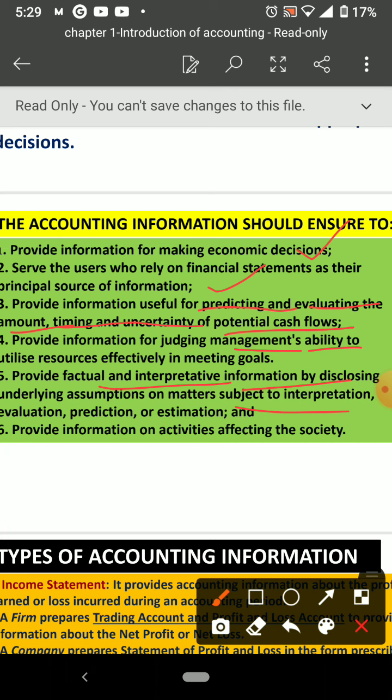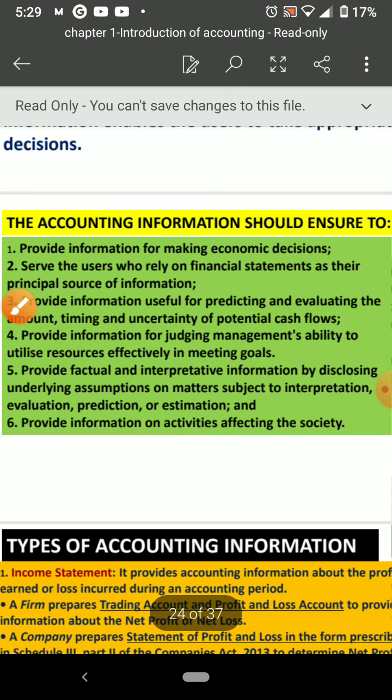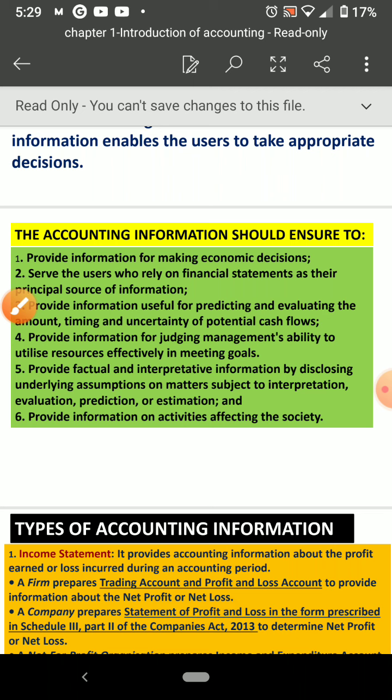Okay, then provide information on activities affecting the society. Yes, so when you prepare this accounting information, if anything due to your business, like pollution, is happening and affecting the society, then that also should be reflected in your accounting statements. Okay, so these are the things, how accounting information should be.